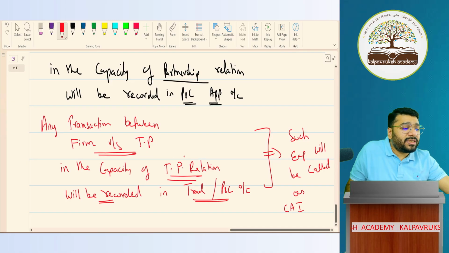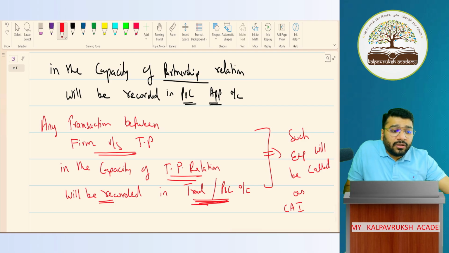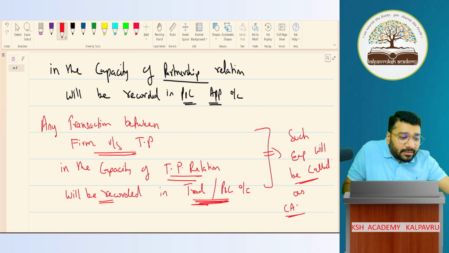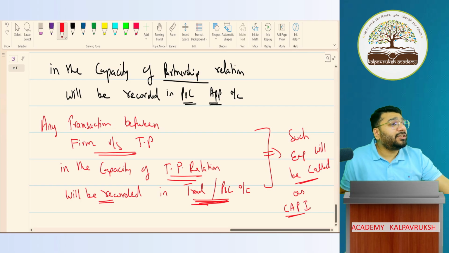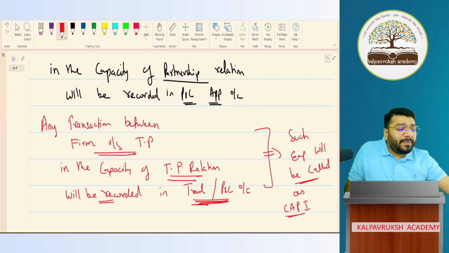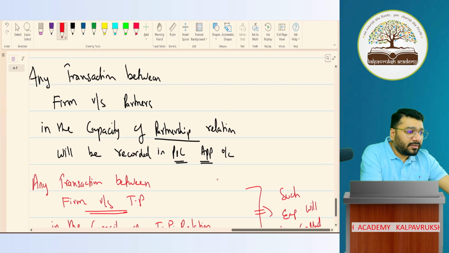Such expenses coming in the trading and P&L account will be called as charge against profit item, CAPI. Which means if any expense is captured in the trading account and P&L account, we call it a charge against profit item.